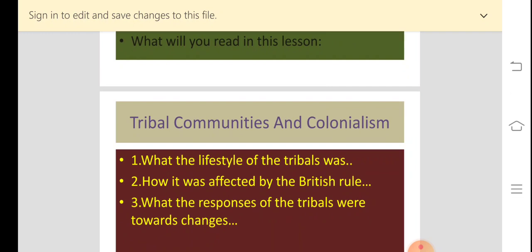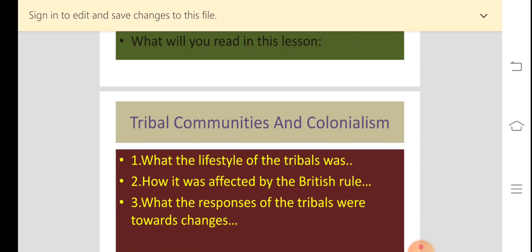Here we will study their occupations, their society, their economy, what kind of life they lived. This will be the first aspect, the first part of this chapter.